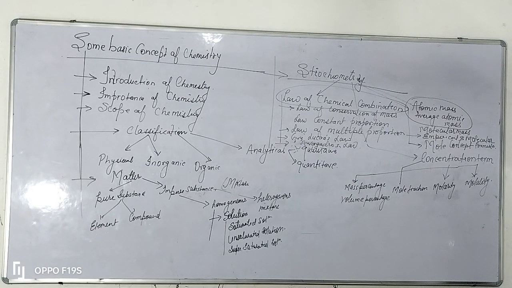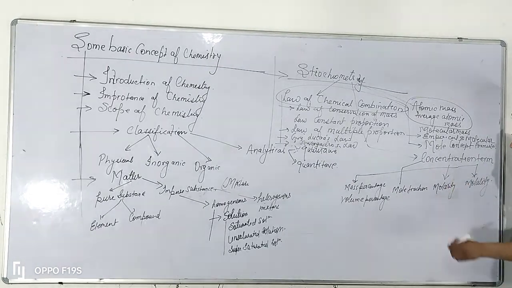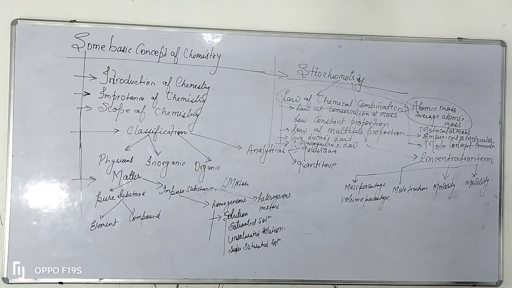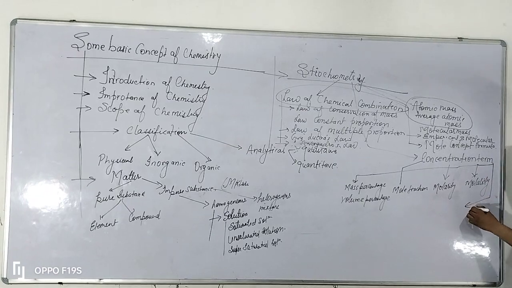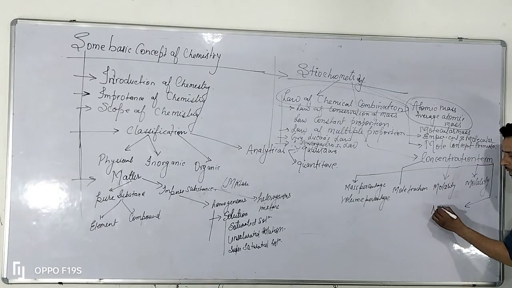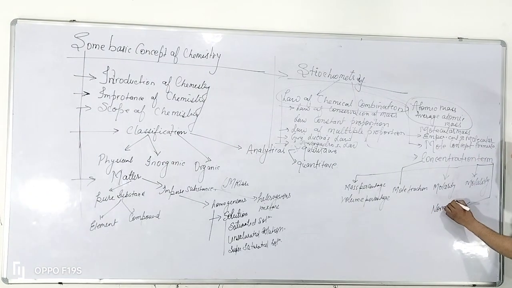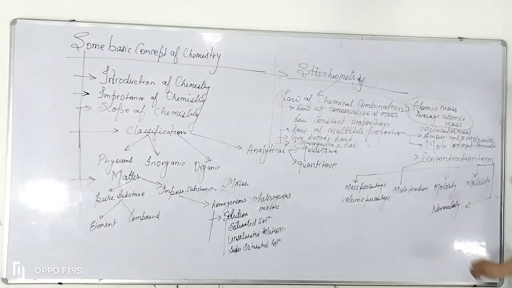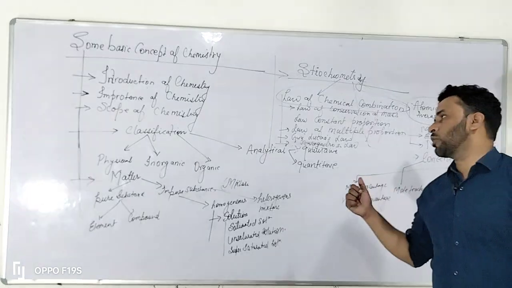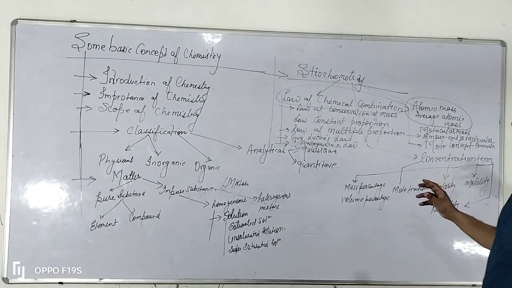These are the things which have to be included in this particular chapter. Okay, so after then we also have to cover in this particular concentration terms, normality also. Get it? So these are the things which I'm just going to discuss with you in this particular first chapter,